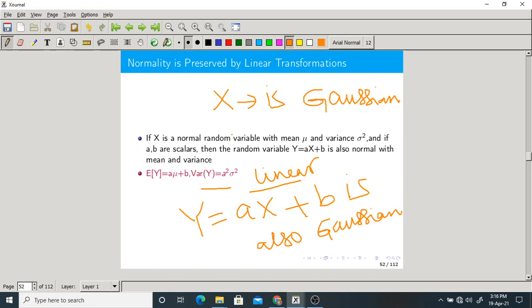The only thing is, if x is normal, y is also normal. But what is y? It is a linear transformation of x, ax plus b. This is very, very important. Make a note of this. If x is a normal random variable and y equal to ax plus b, then y is also a normal random variable with mean a mu plus b and variance equal to a square into sigma square.